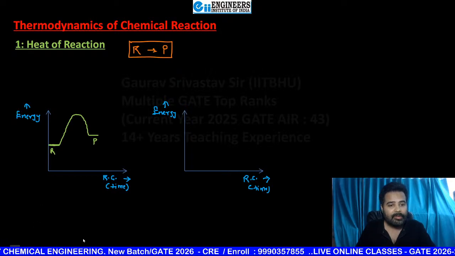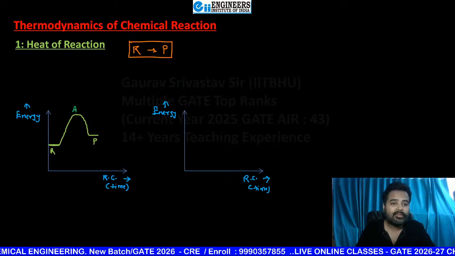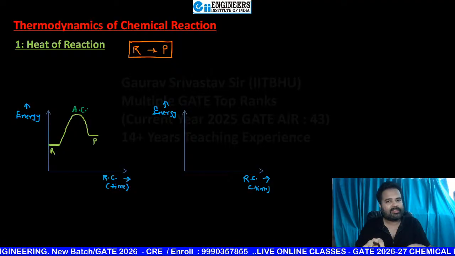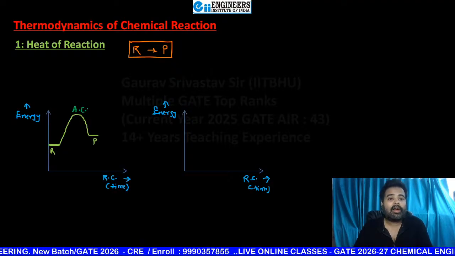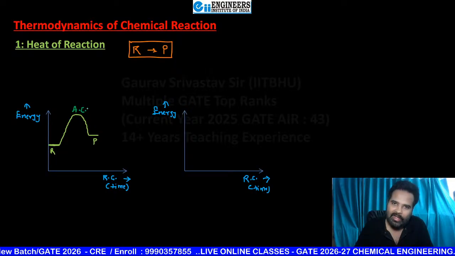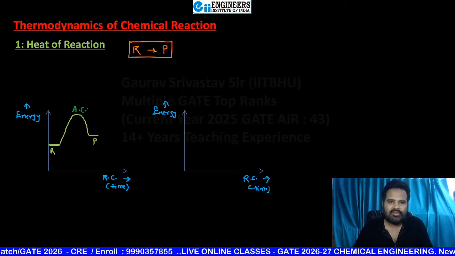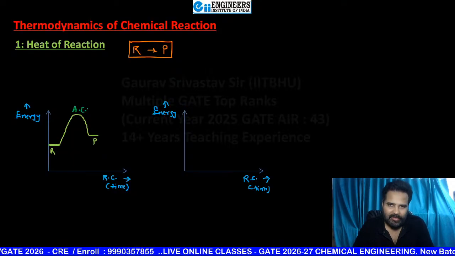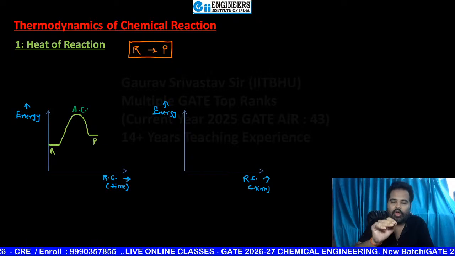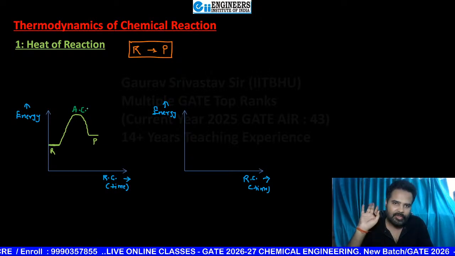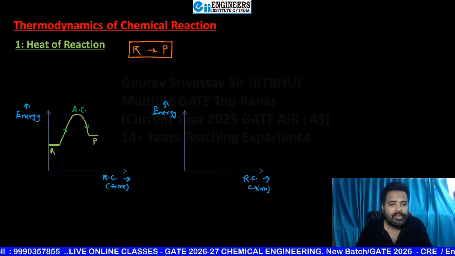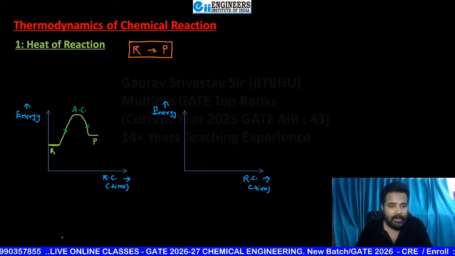What is this, sir? Beta, this is activated complex. You will see again in the same CRE subject about activated complex when I will show you activated complex theory after just one or two more lectures. This time just you can feel like some intermediate. That means first R is going to convert into activated complex. Then that activated complex is going to convert into product. That's it.